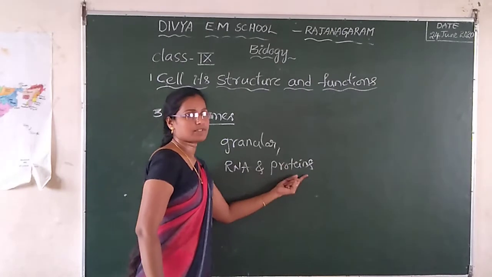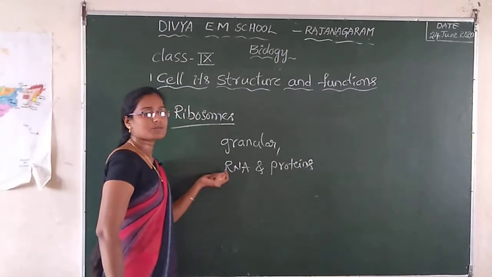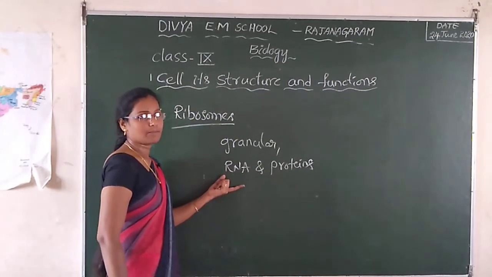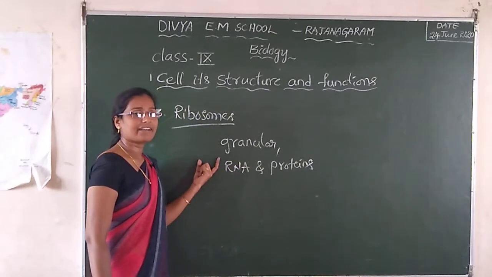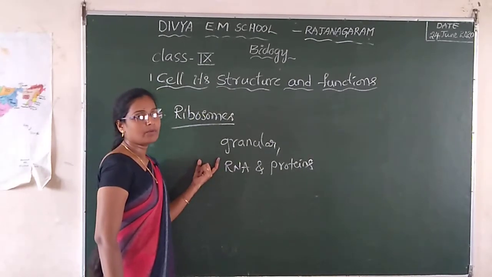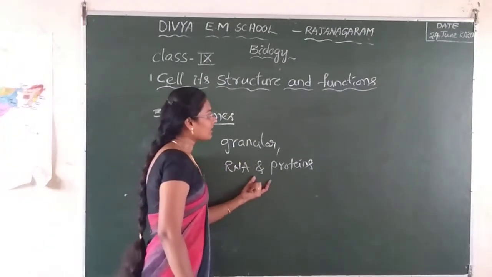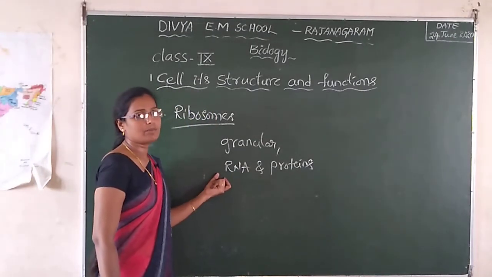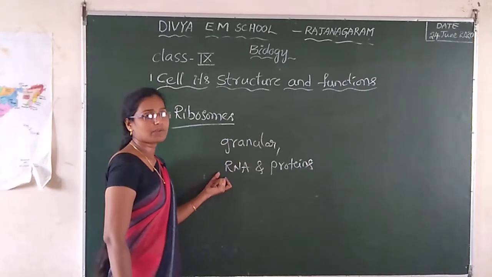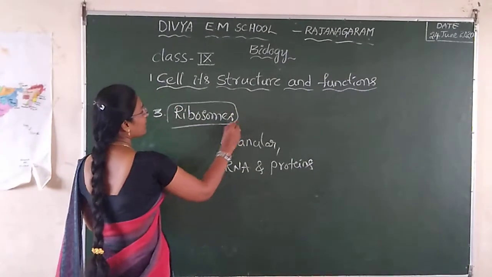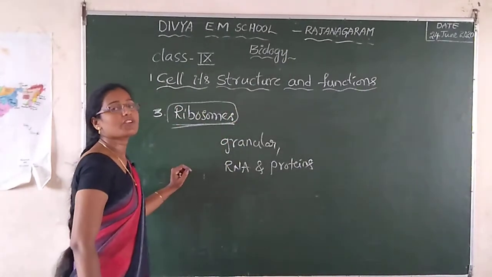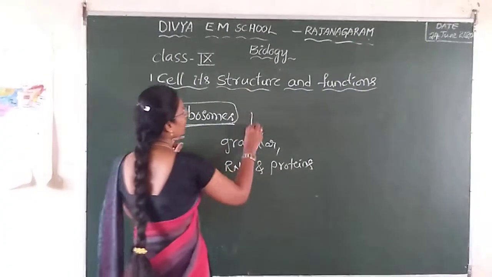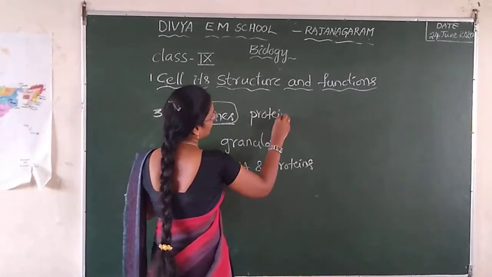Ribosomes are of two types. Free ribosomes are scattered in the cytoplasm, whereas the other ribosomes are attached to the surface of the endoplasmic reticulum. This is called the rough endoplasmic reticulum. What is the function of ribosomes? It is the site of protein synthesis.